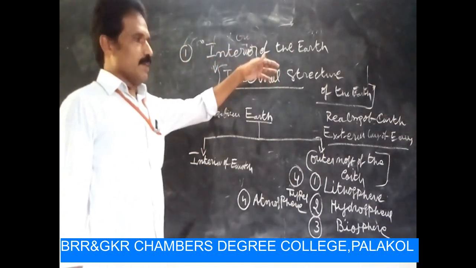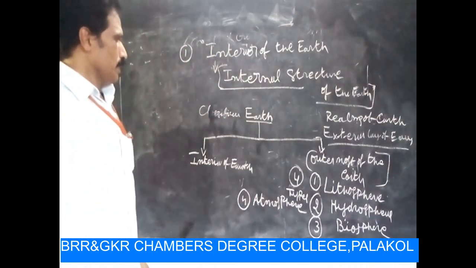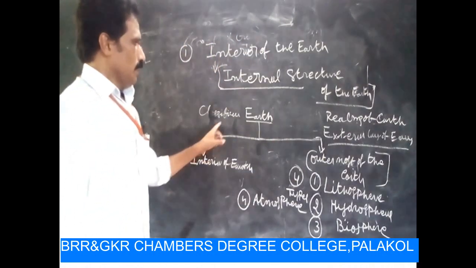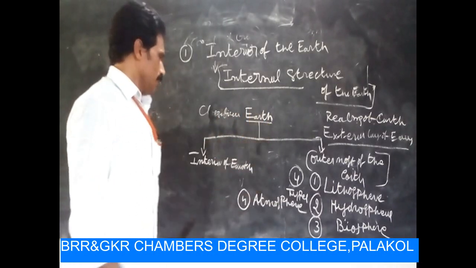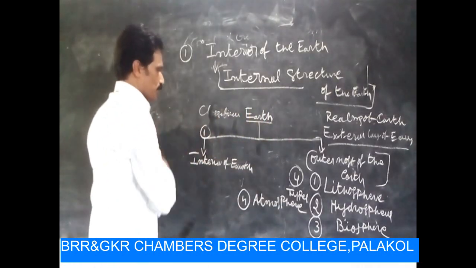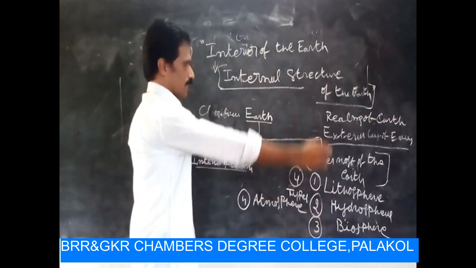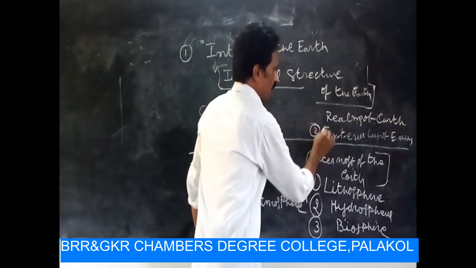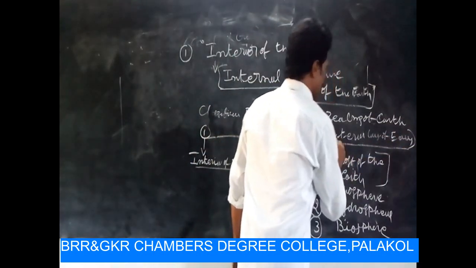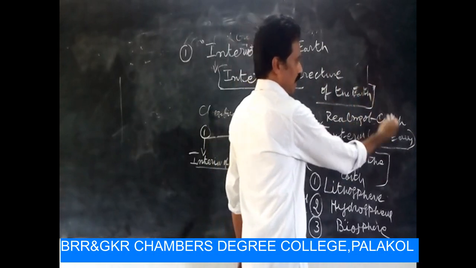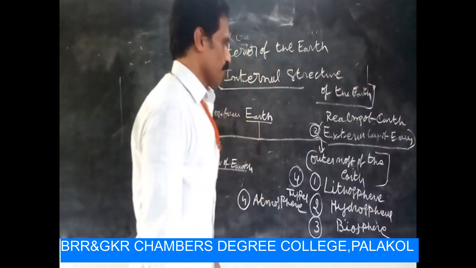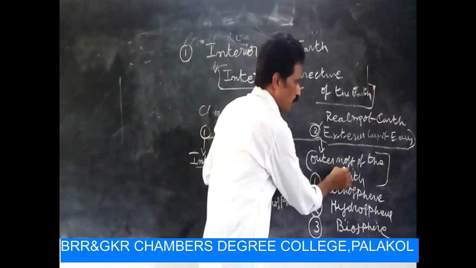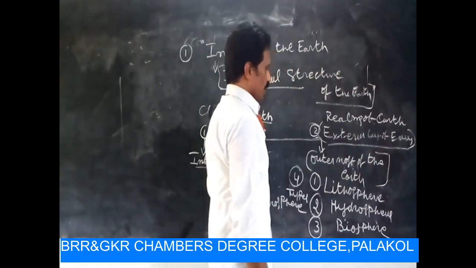Just for our understanding, classification of Earth is in two types. First one is interior Earth, and second one is external layer, that is nothing but outermost of the Earth.